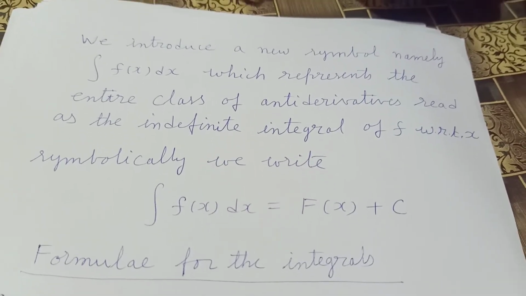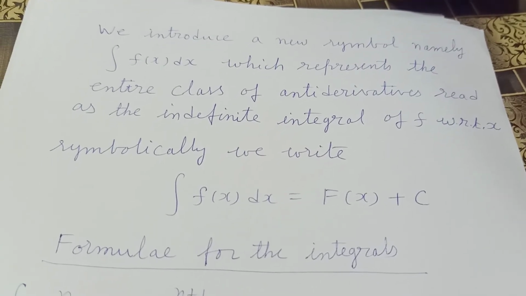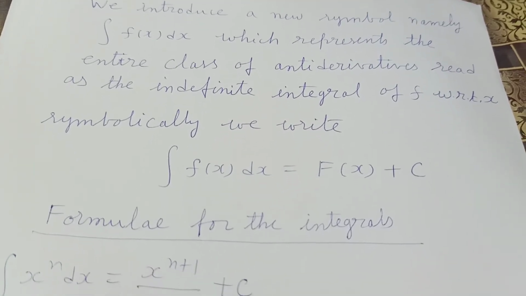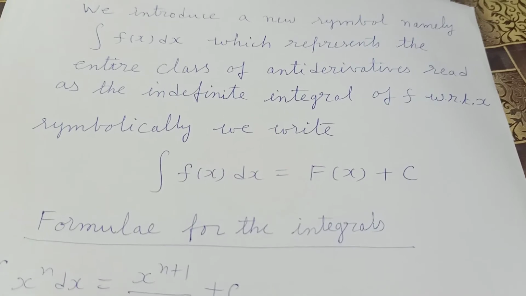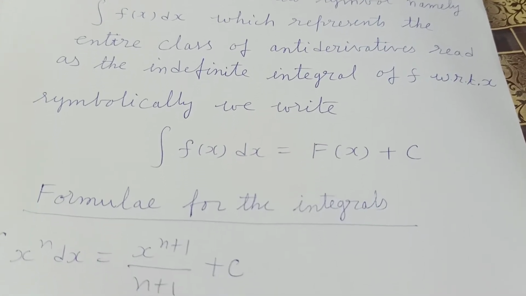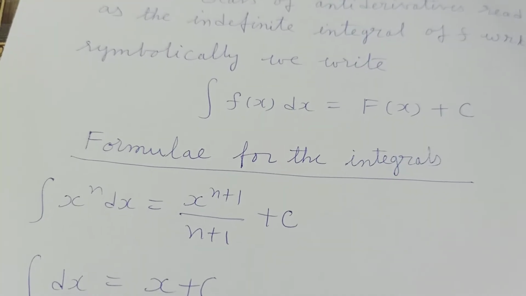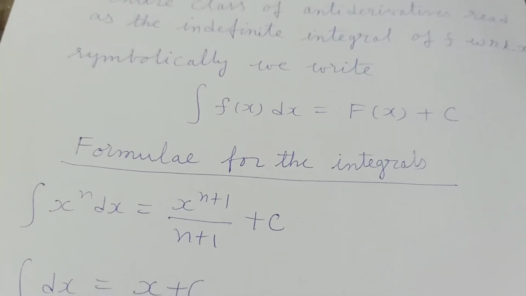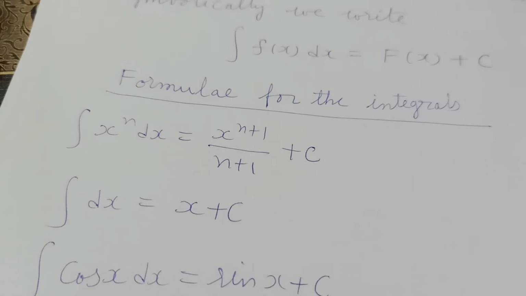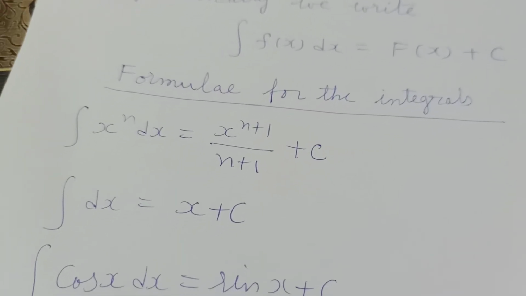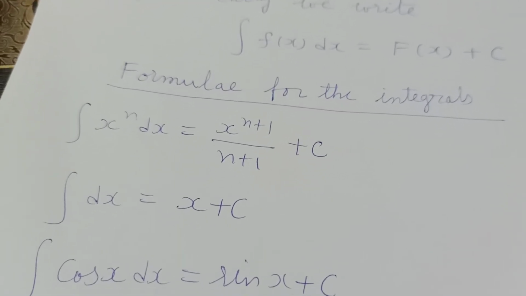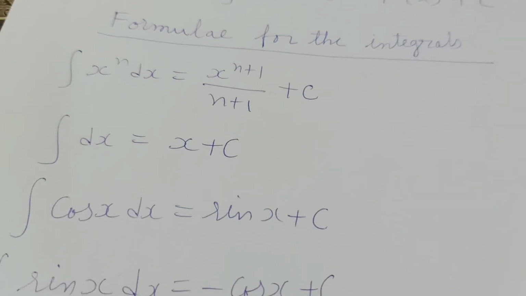Now there are formulas for integrals which can be derived as an inverse process of differentiation. So these are the formulas: integration of x raised to n dx equals x raised to n plus 1 upon n plus 1 plus c. Integration of 1, or integration dx, equals x plus c.